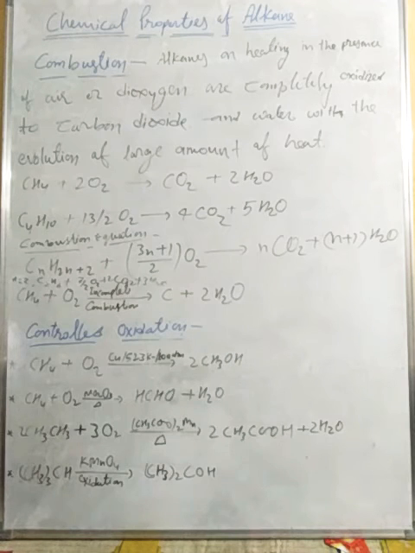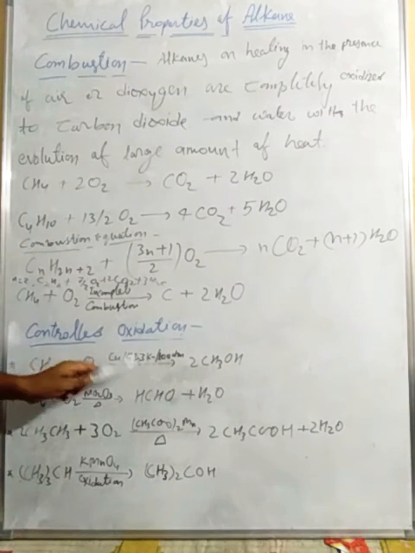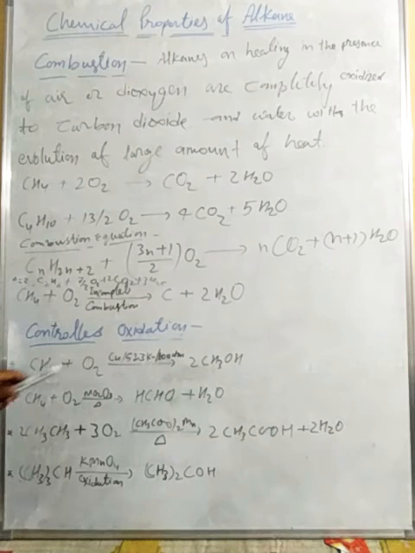Controlled oxidation means alkanes on heating with a regulated supply of oxygen or air at high pressure, and in the presence of suitable catalysts, give a variety of oxidation products.